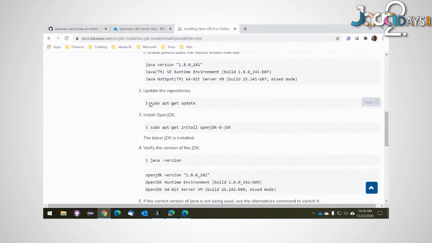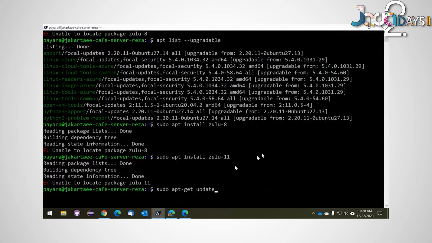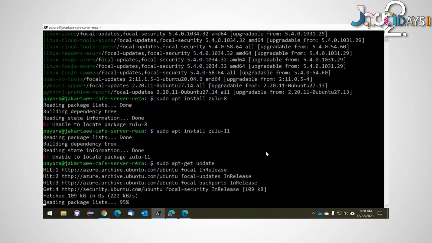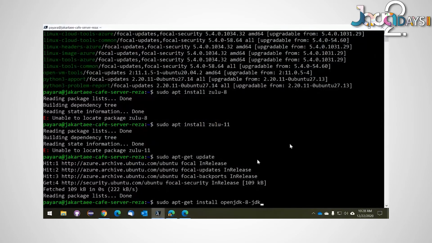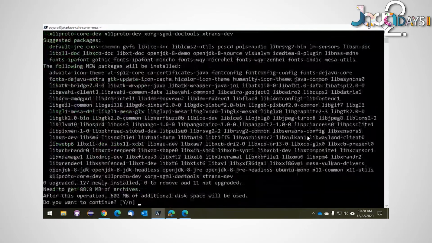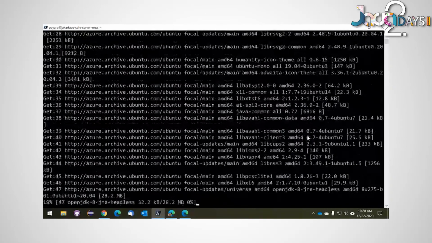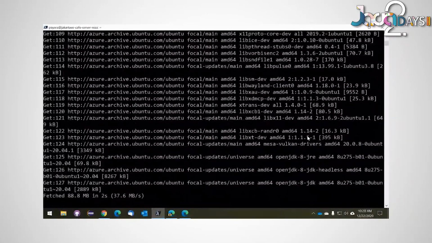All right, let's try this. Sudo apt-get update. Okay, that should be okay. And sudo apt-get install JDK8. OpenJDK8 should be almost exactly the same thing as Zulu. Okay, and this will take just a moment to install.